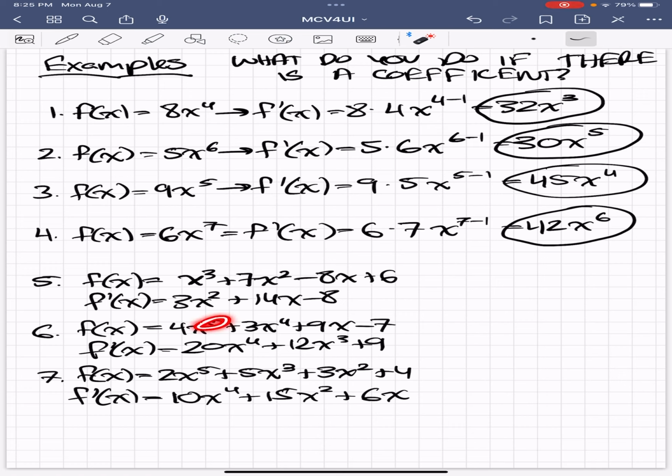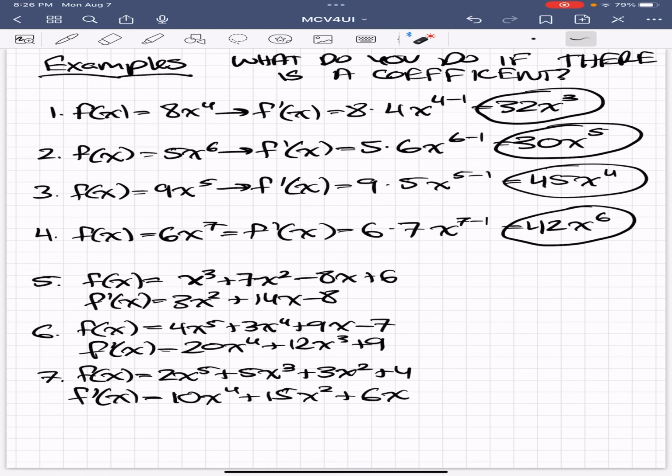I brought the 5 down, I multiplied it with the 4 to get 20, and then I minus 1 from 5 to get to the power of 4, so 20x to the power of 4. I brought the 4 down, I multiplied it by the 3 to get 12, and then I minus the 4 minus 1 to get to the power of 3, so 12x to the power of 3. Again, when you just have something like 9x to the power of 1, you get rid of that x, and you have a constant of whatever is left. In this case, plus 9x would be plus 9.